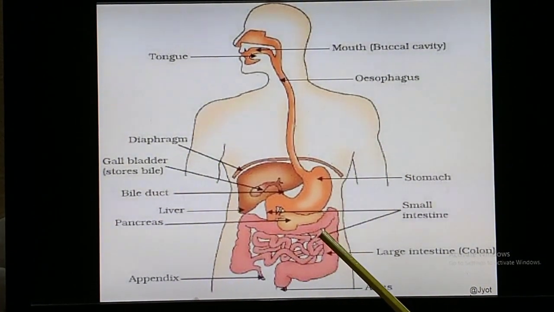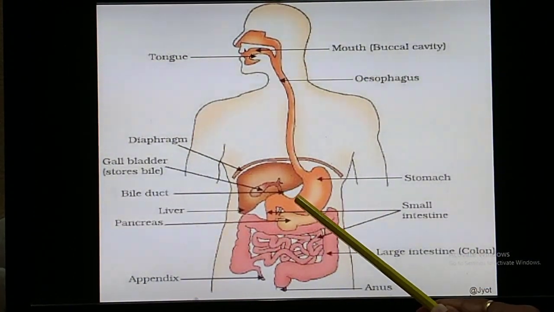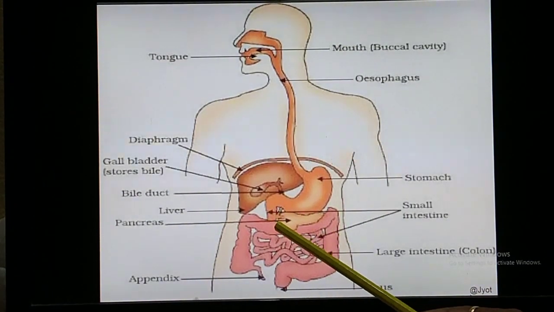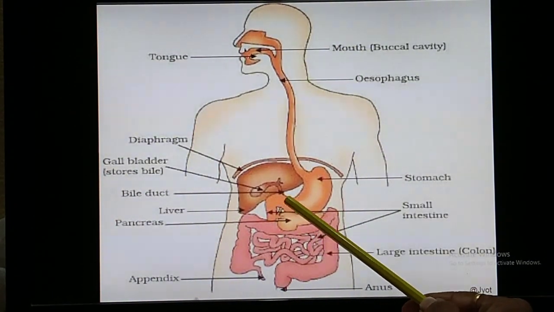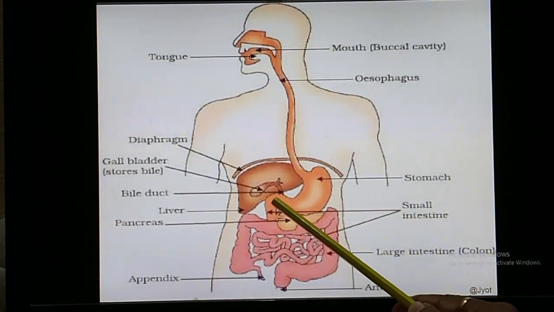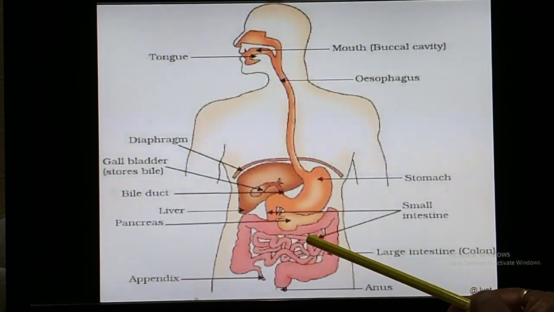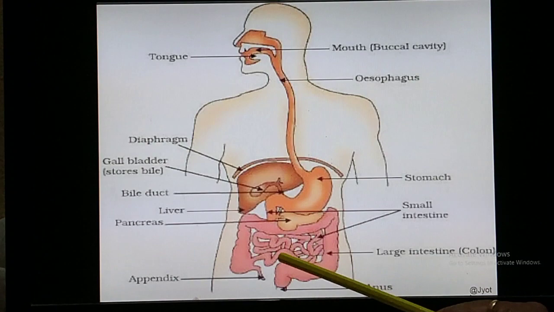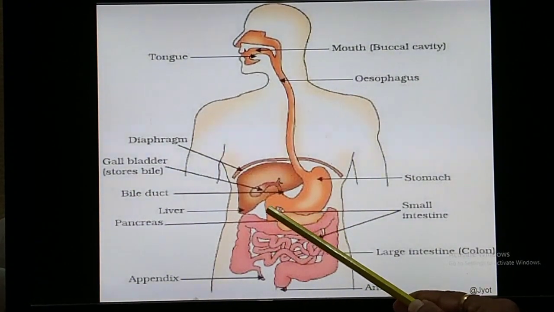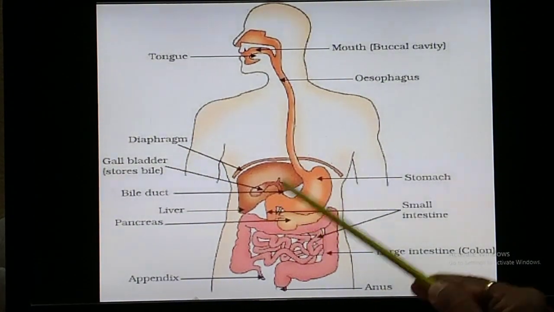Now this small intestine is again divided into 3 parts. The part present immediately after the stomach, where the stomach finishes and the intestine starts, is a C-shaped structure. It comes like this, then it is folded like this. This portion is called the duodenum.